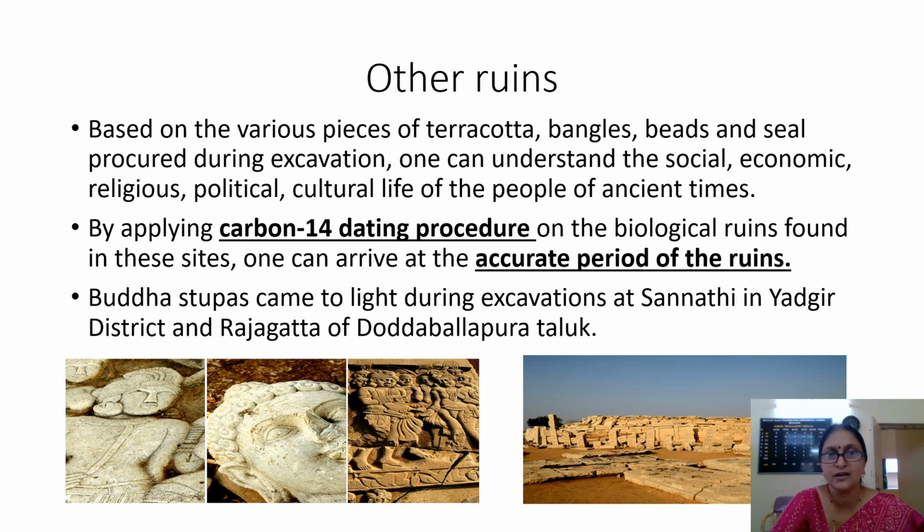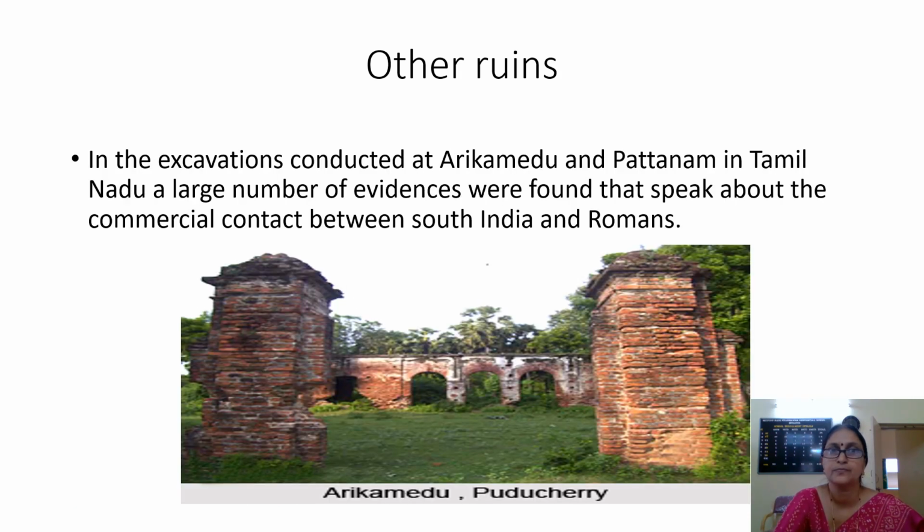In Karnataka, the Buddha stupas came to light during excavation. While making an excavation, we found the stupas of Buddha at Sannati in Yadgiri district and also at Rajagatta of Doddaballapura taluk. In the same way, in Tamil Nadu, when excavations were made at Arikamedu and Pattanam, we found many Roman coins which show us evidence about the commercial contact between South India, that is Tamil Nadu, and the Romans. So like this, from the various ruins also we can come to know about various information related to history.